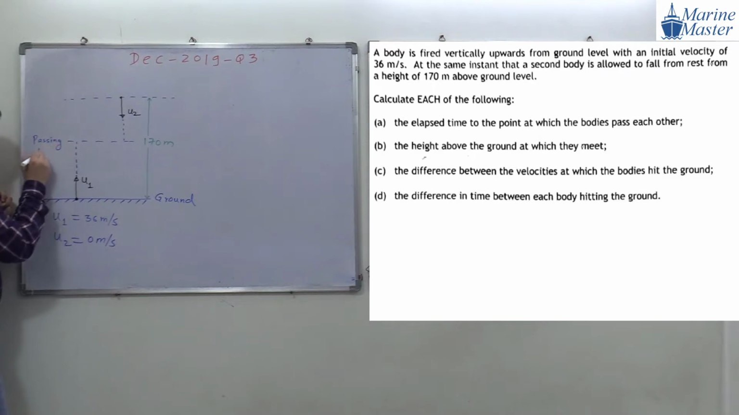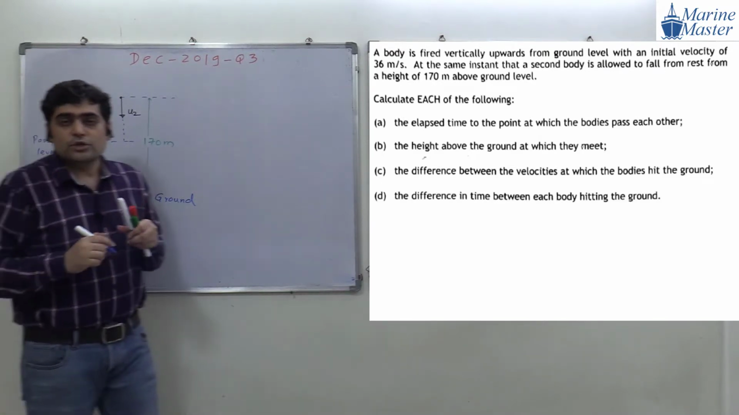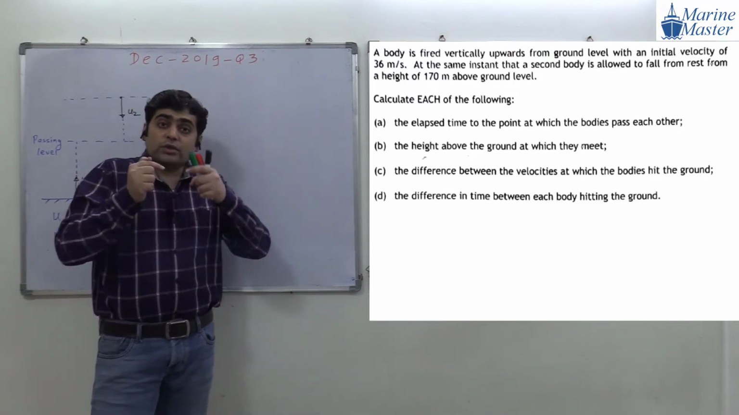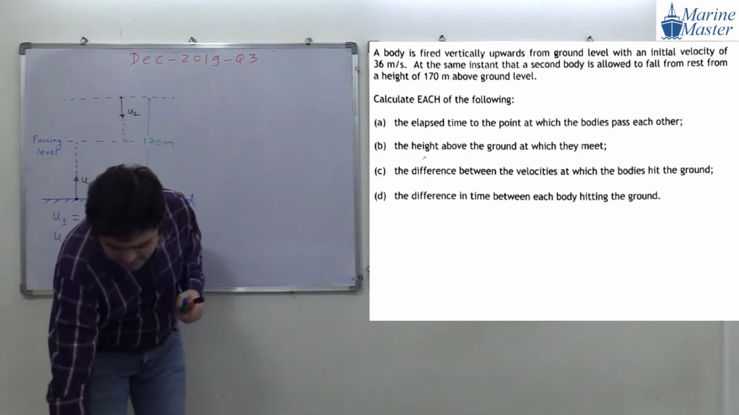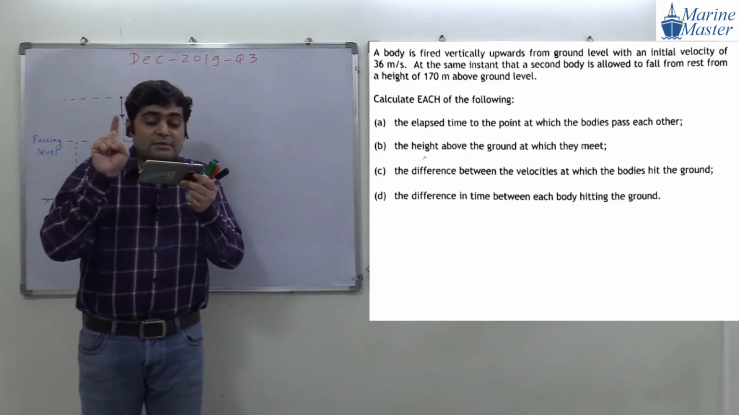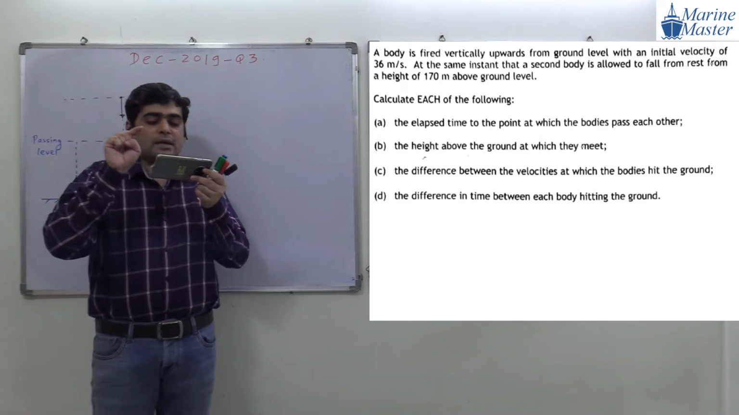Okay. See the point here, everyone. So this level is what? Passing level. Okay. So what they are asking us in the question, at what time both the bodies pass each other? I will read exactly what they are saying. The elapsed time to the point at which both the bodies pass each other.